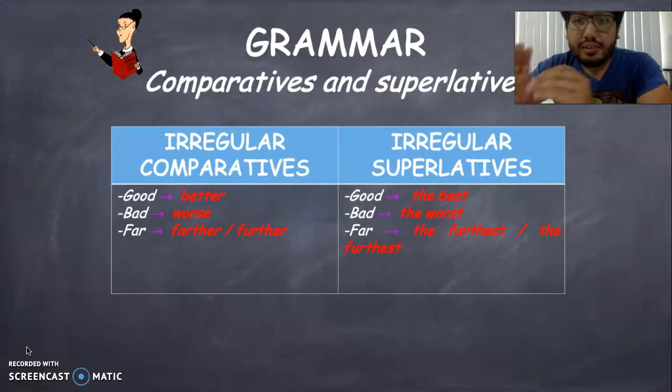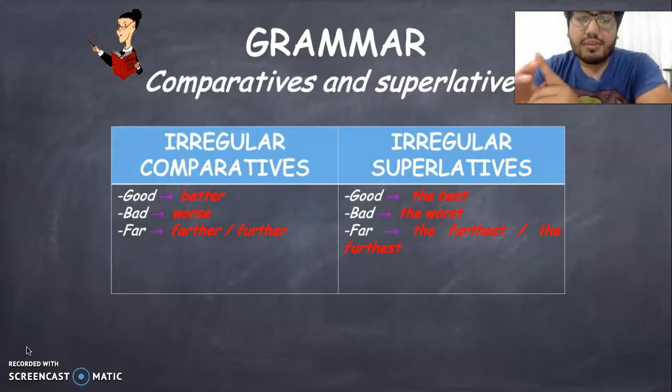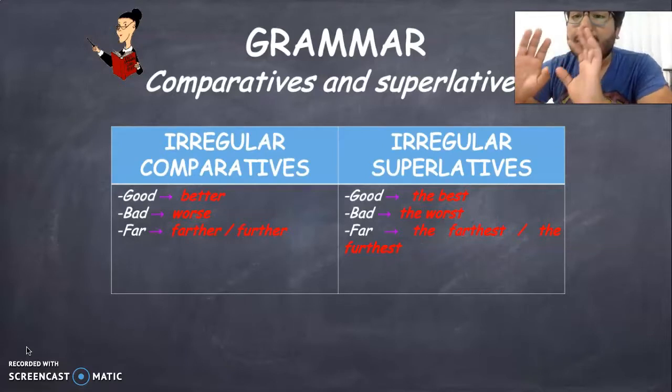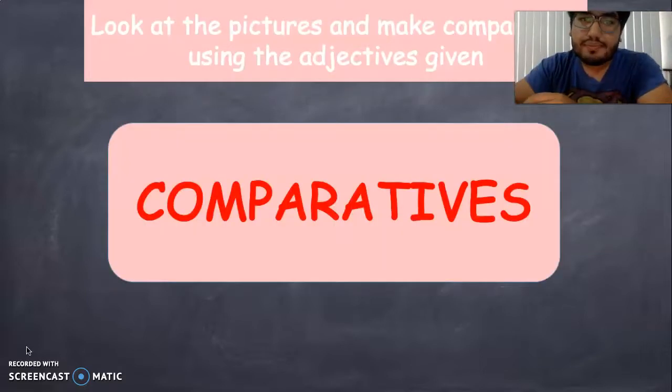Of course, there are some adjectives that you don't only add -er or -est to. The whole word changes. For example, good, when comparing only two things, is better, and when we are comparing all the animals, it's the best. Bad, it's worse, and when we are comparing all the things, it's the worst.